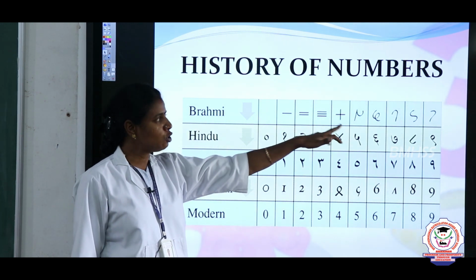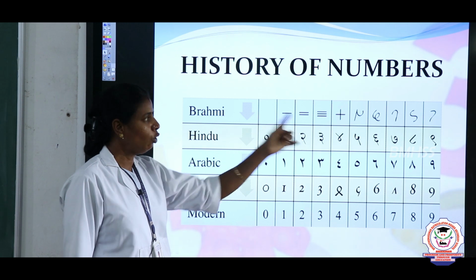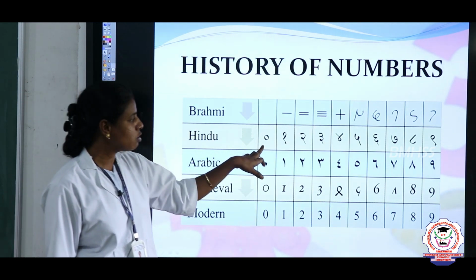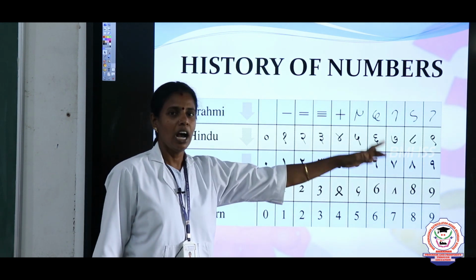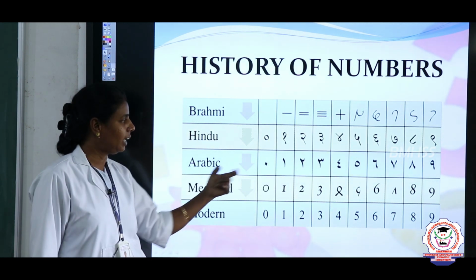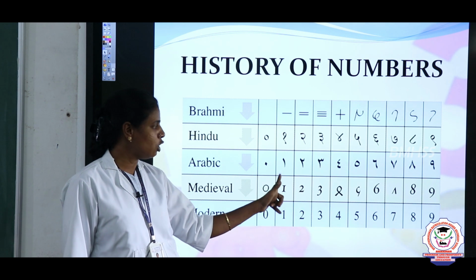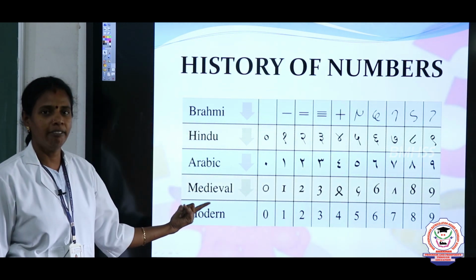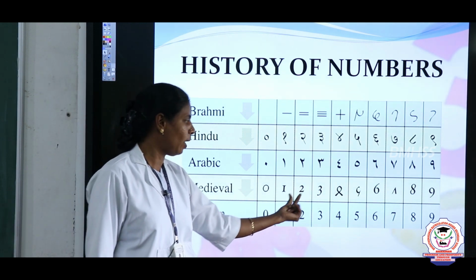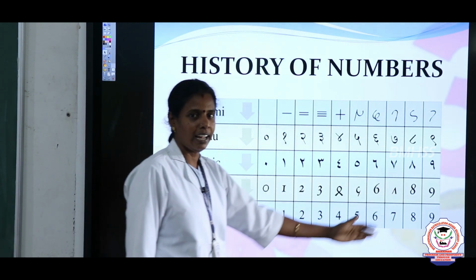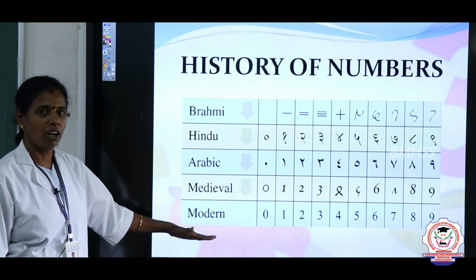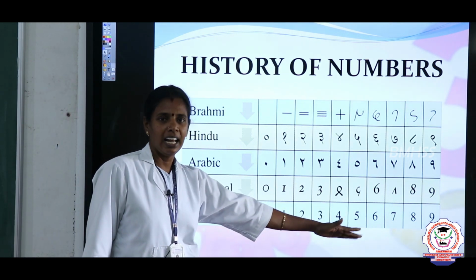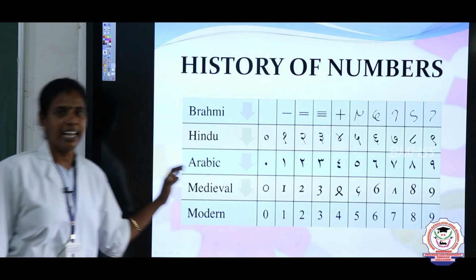See how the number strokes are given for 0 to 9 in this. Then next, Hindu, with number strokes from 0, 1, 2, 3 up to 9, and then Arabic numbers, 0 to 9, and then medieval numbers, 0 to 9. Next to the medieval, the modern numbers were created. The numbers from 0, 1, 2, 3 till 9 are what we use in our day to day life.